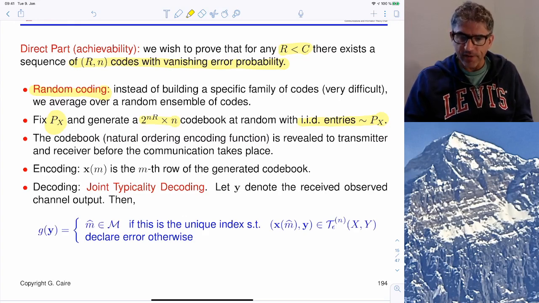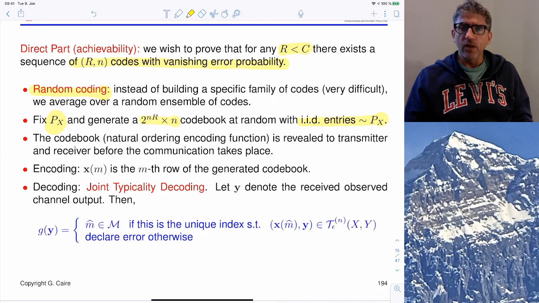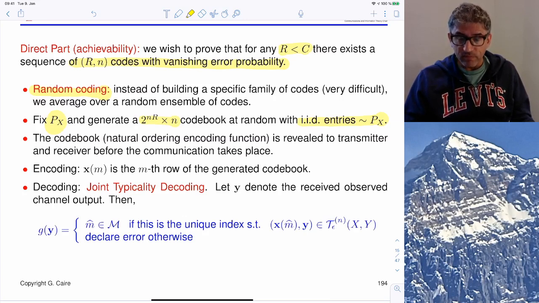It's up to us in an achievability proof to construct a decoding algorithm that on one hand has to be simple enough to be analyzed, on the other hand has to be good enough to prove achievability of rate up to capacity. So this requires a little bit of intuition.